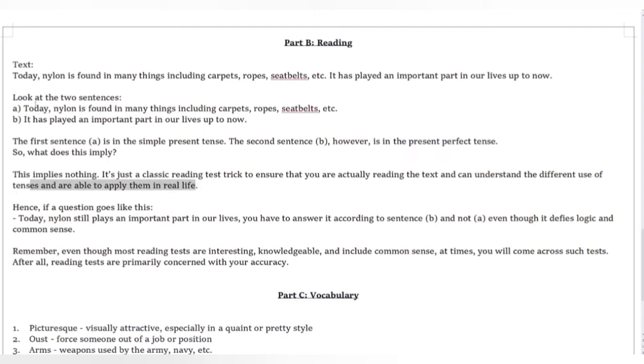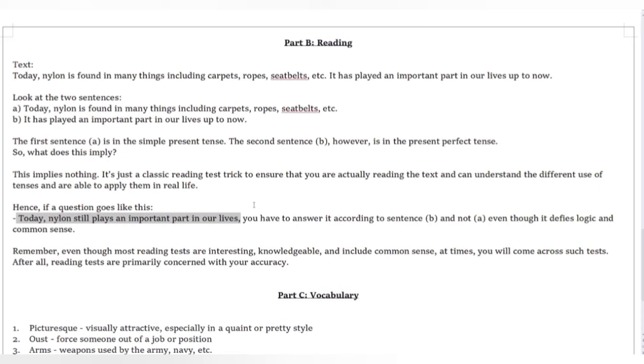So, after reading this text, if a question goes, "So then Alan still plays an important part in our lives," you have to answer it according to sentence B and not A, even though it defies logic and common sense. If it goes "then Alan still plays an important part in our lives," it is not correct.